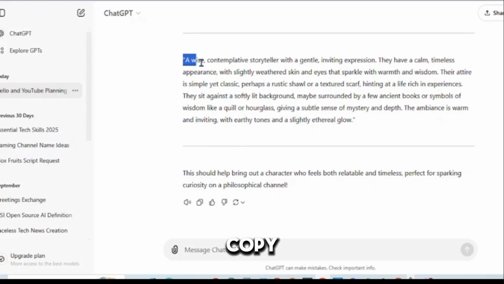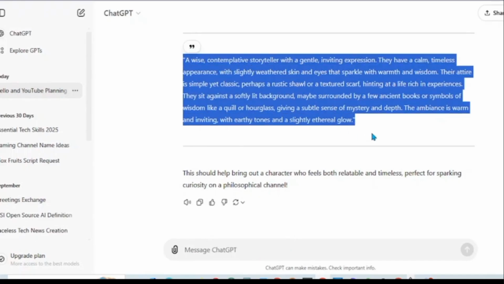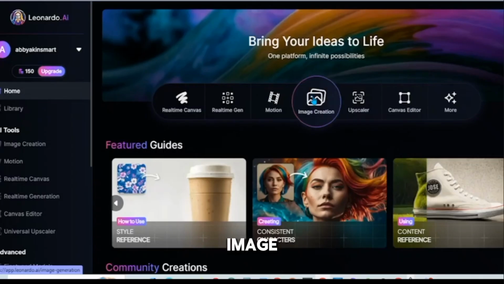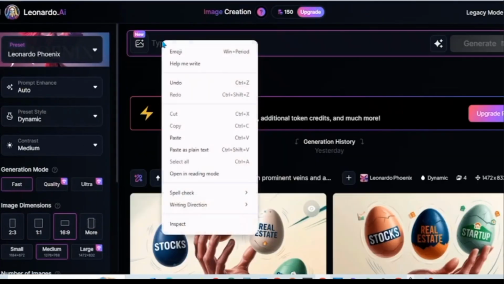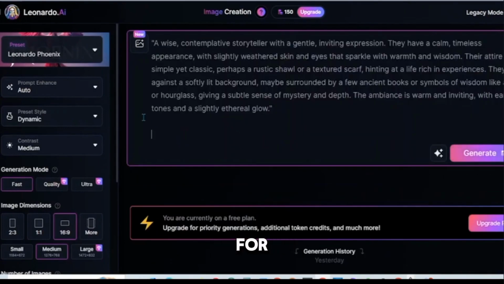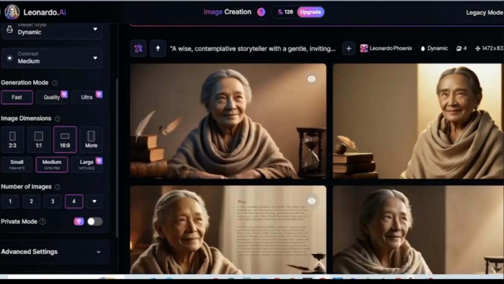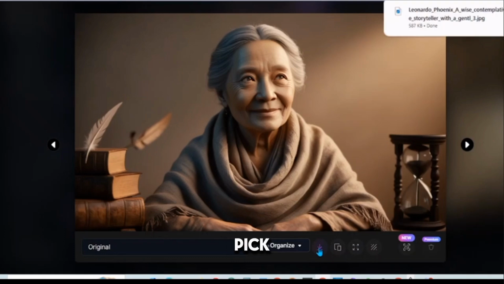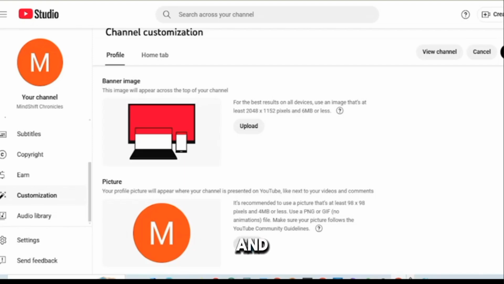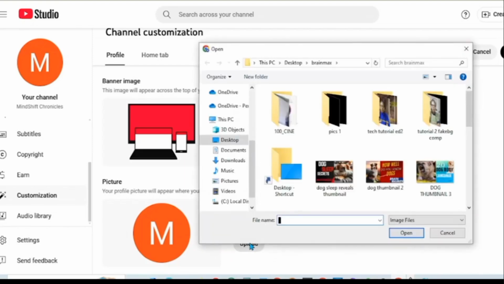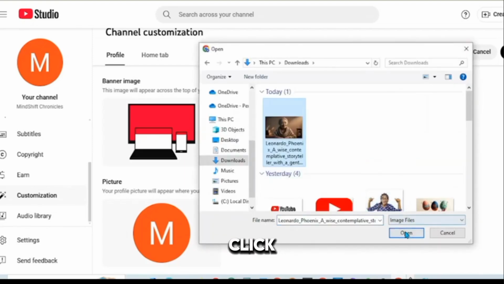So what we want to do is copy the prompt and head over to Leonardo.ai, click image generation, paste the prompt, press generate. It will generate 4 images for us. And let's pick one. Then come over to YouTube Studio and click on Upload. Select image and click on Publish.